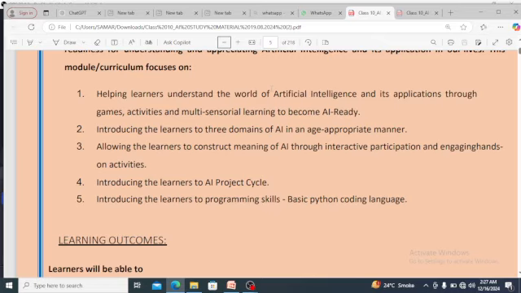So, introducing the learner to three domains of AI. We will study the domains of AI, allowing the learner to construct meaning of AI through interactive participation and engaging hands-on activity. There will be hands-on activity like robotics, which is a very good example of hands-on activity based on AI. We will study the AI project cycle, and the introduction of the learner to programming skills. We will study the basic Python coding language with AI.